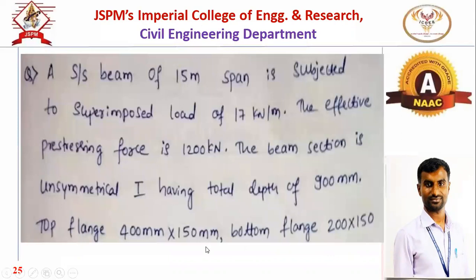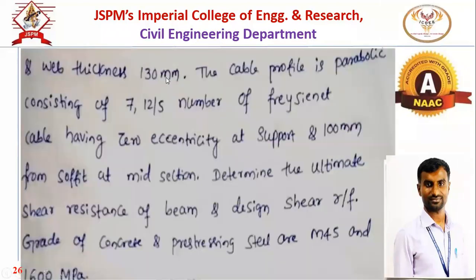Now we will discuss one numerical on the shear reinforcement design. A simply supported beam of 15 meter span is subjected to an imposed load of 17 kilonewton per meter. Effective pre-stressing force is 1200 kilonewton. The beam section is an unsymmetrical I section, with overall depth D of 900 mm. Top flange is 400 by 150, bottom flange 200 by 150. Web thickness is given as 130.